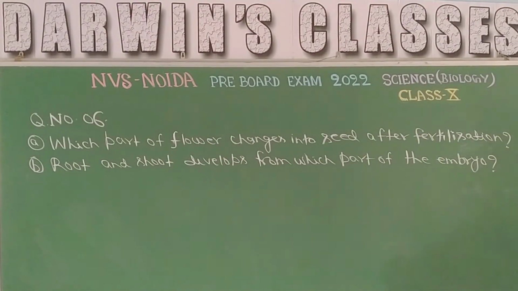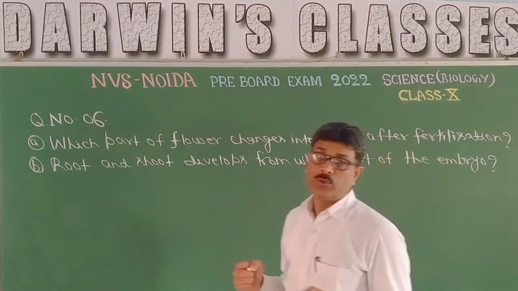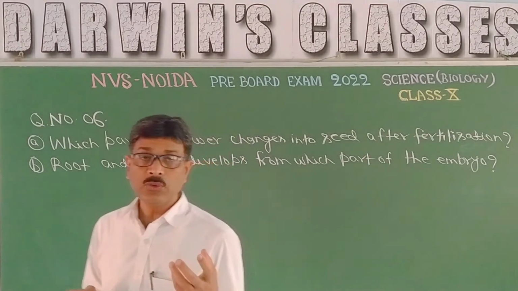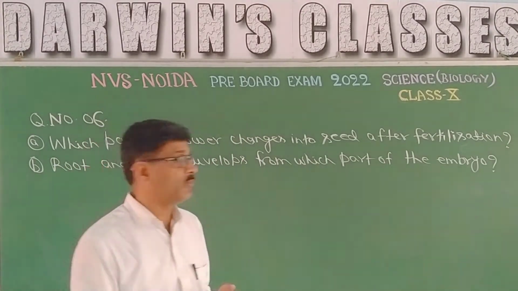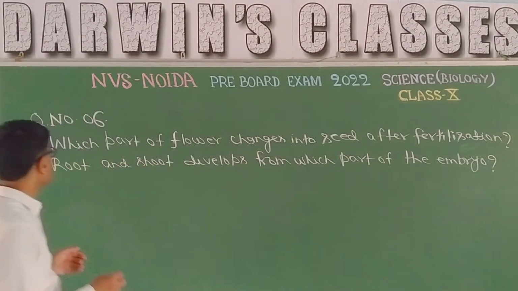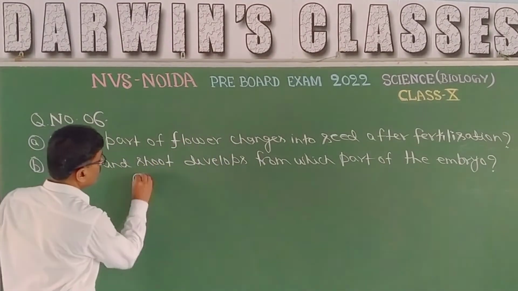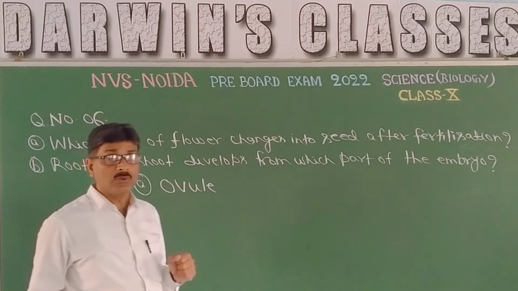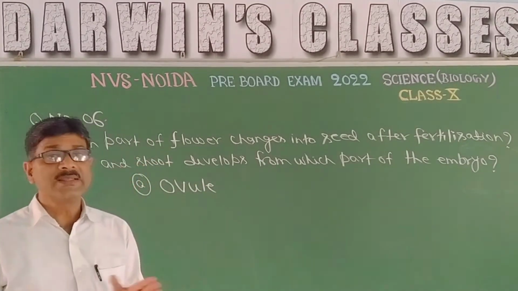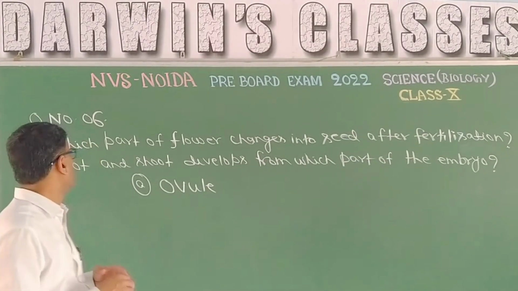Now it is the turn for question number 6. What part of a flower changes into seed after fertilization? So it is the ovule that converts into seed, and the complete ovary converts into fruit. So the answer to the first part will be ovule. Ovule gets converted into seed, and the ovary as a whole gets converted into fruit.